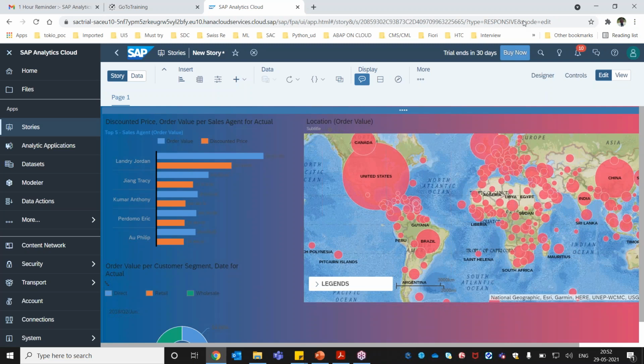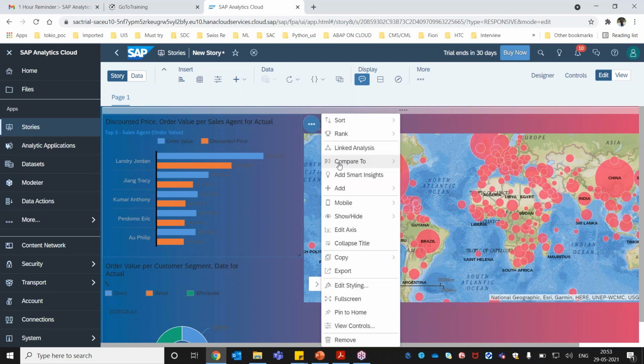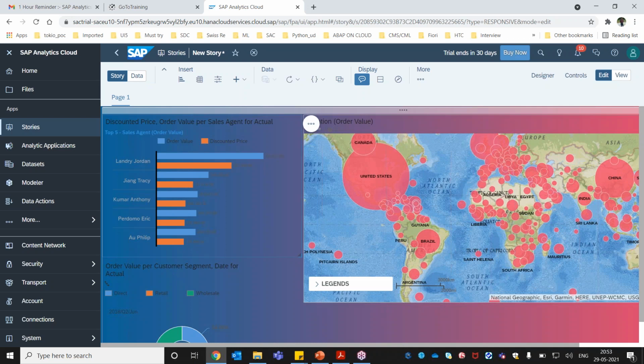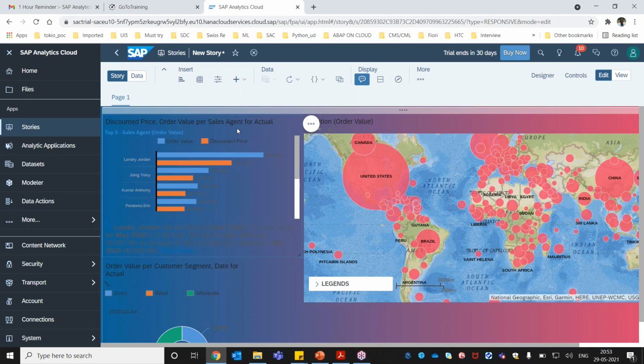For example, if you see this data set as of now, it has a lot of features. There's something called Smart Insight, and here I can go and add Smart Insight. What Smart Insight does is call the machine learning capabilities available in SAP Analytics Cloud, and it gets insight about this data. Let's see, it's loading the insight.